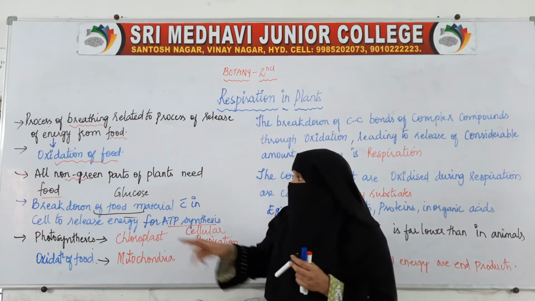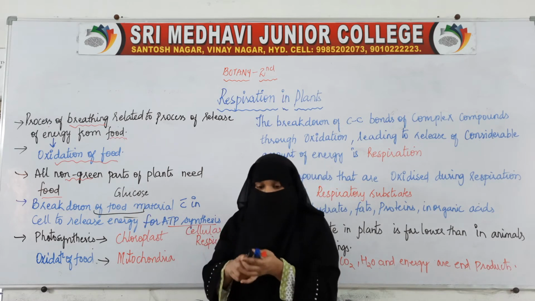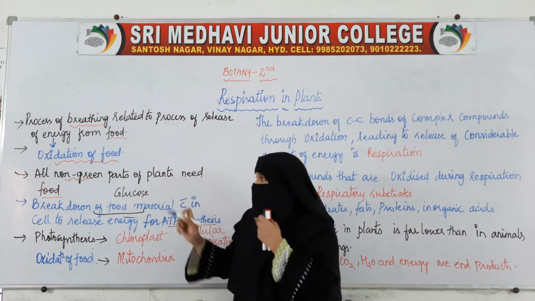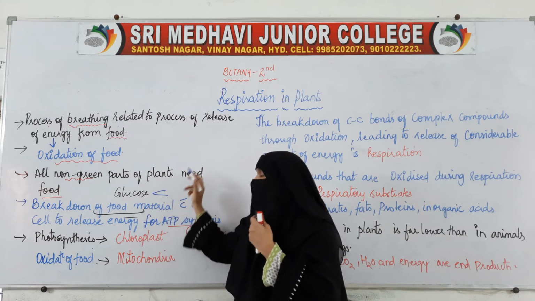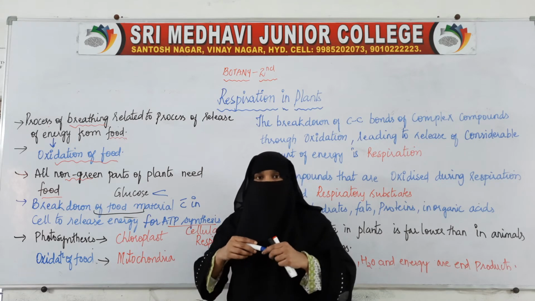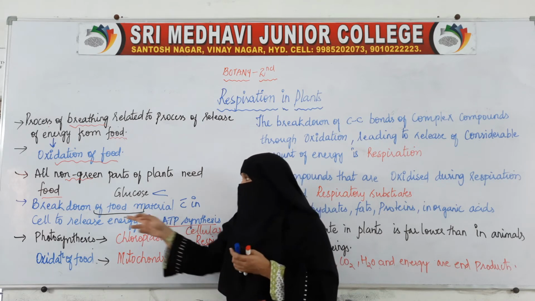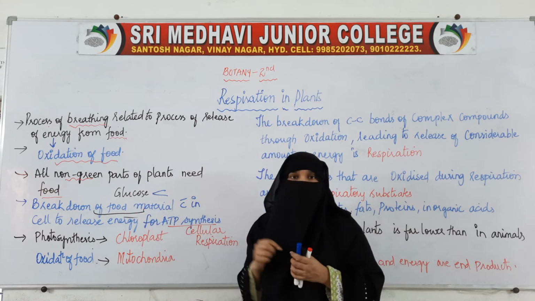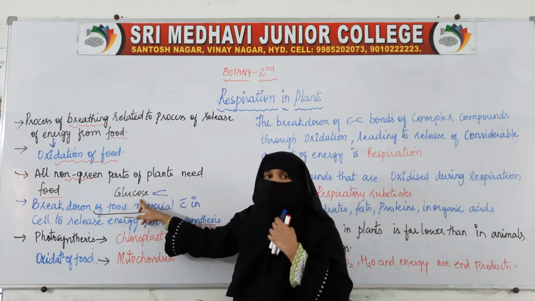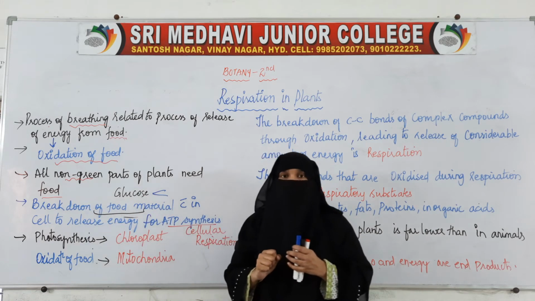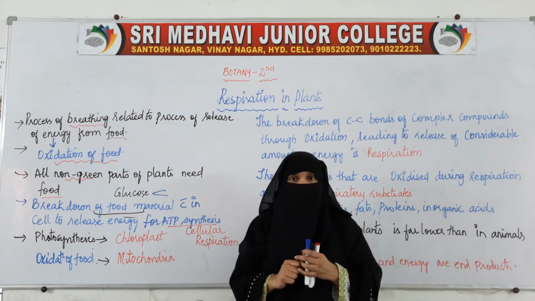This is the simplest molecule, but it will be further broken down into even simpler molecules. So this breakdown of food material takes place within the cell.